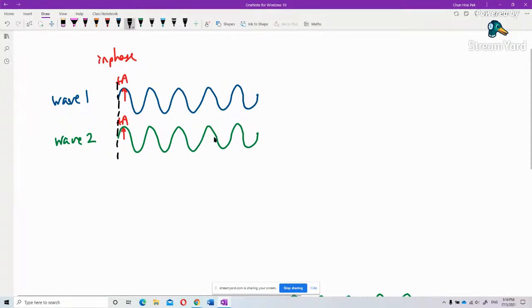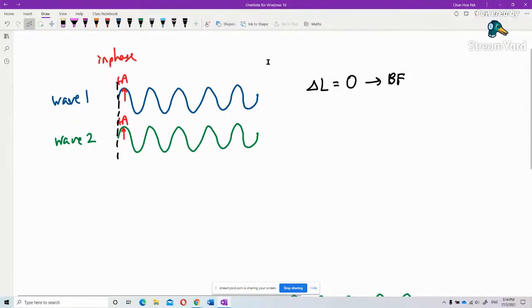No. The delta L is 0, isn't it? So that means in the end, they form what? They are constructive interference. They form bright fringe, isn't it? They form bright fringe.